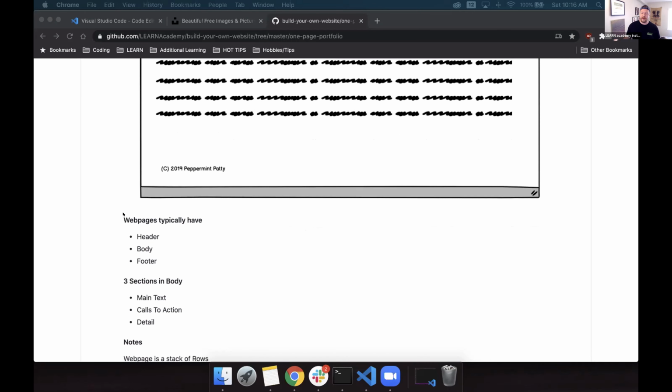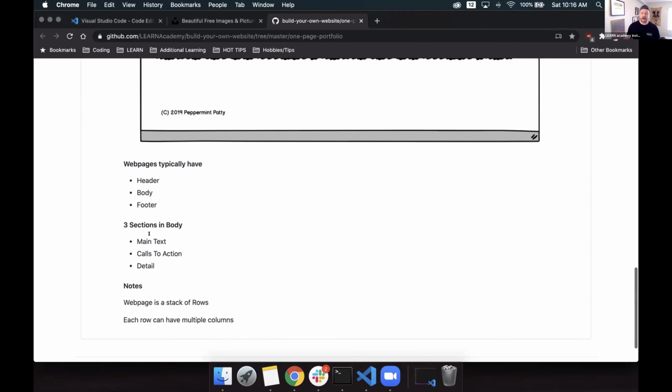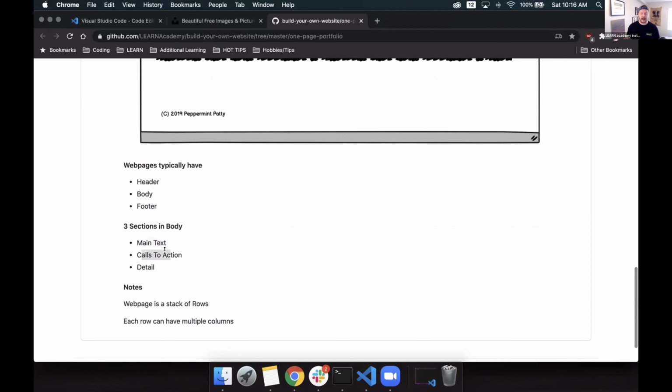So again, web pages typically have a header, a body, and a footer. The three main sections are going to be main text, call to action, and details. Any questions so far before I continue moving on?